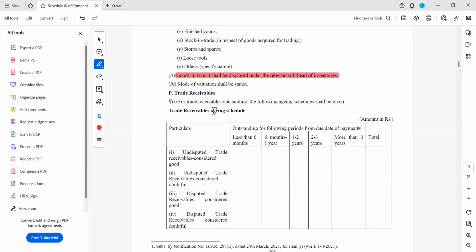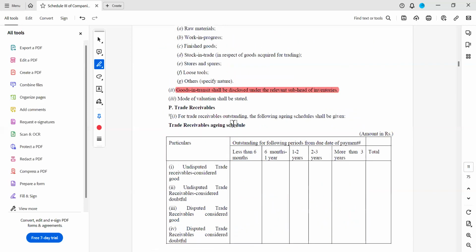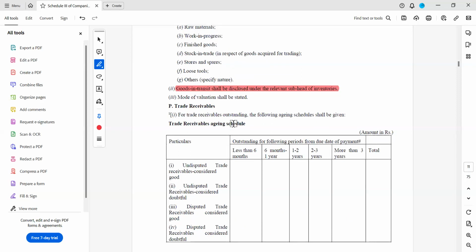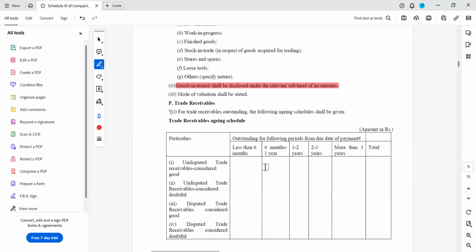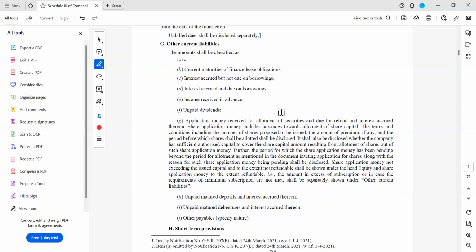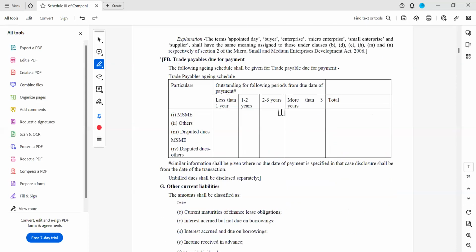Now trade receivables. The same aging applies, which we discussed under long-term trade receivables. The same bucket size is given here: less than 6 months. One differentiation is that the aging of trade receivables is different from the aging of trade payables. Here it is less than 6 months, then 6 months to 1 year. If you go back and see the aging of trade payables, it is less than 1 year, 1 to 2 years.